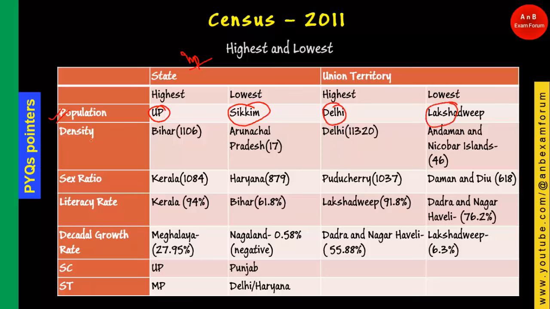There are other factors that I am not going to discuss because you need to cram them; there is no other way. Density, sex ratio, literacy rate, decadal growth rates, SC, ST: these are very important parameters that can come into your exam. Nowadays we are mostly seeing questions from the union territories, so you should be thorough, especially with the highest and lowest. You can take a screenshot of it and learn by heart. You will get one question from this particular slide.